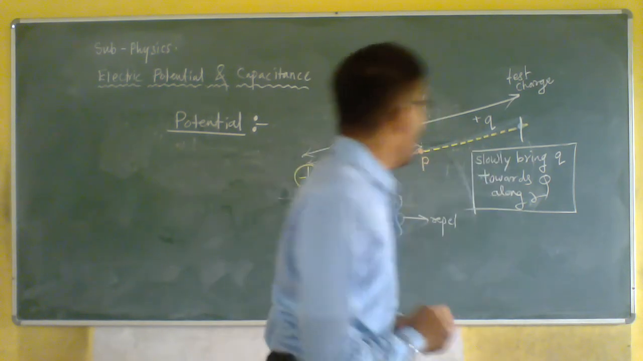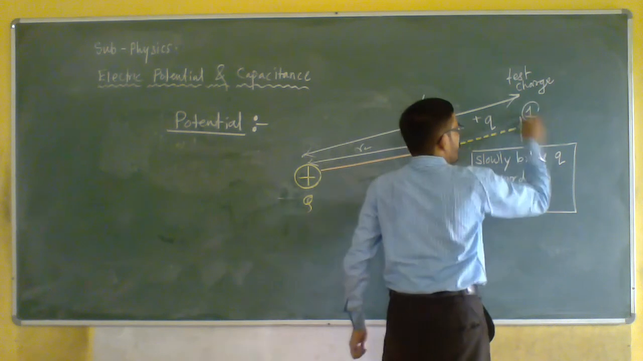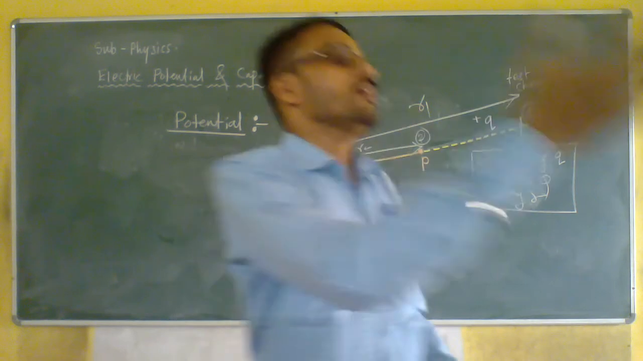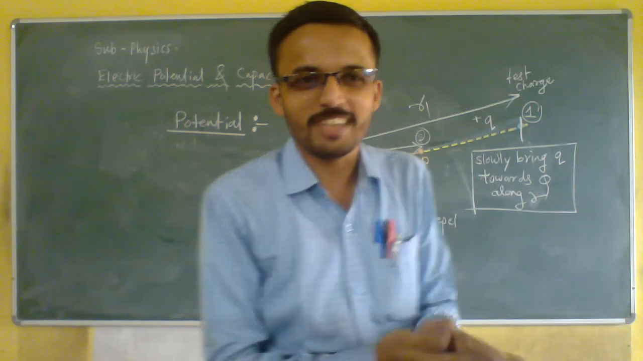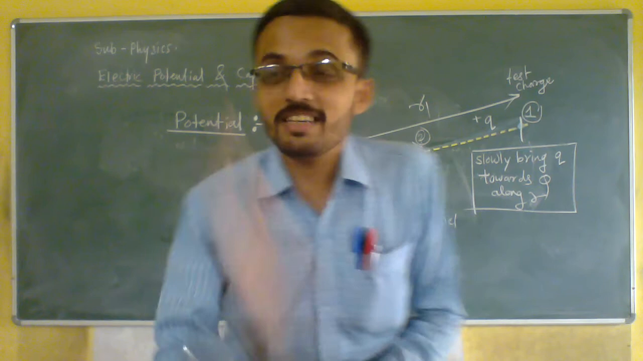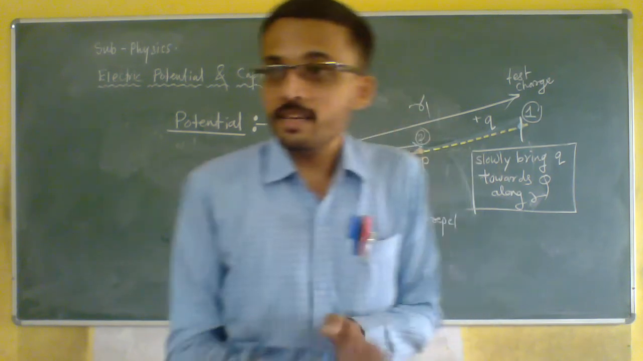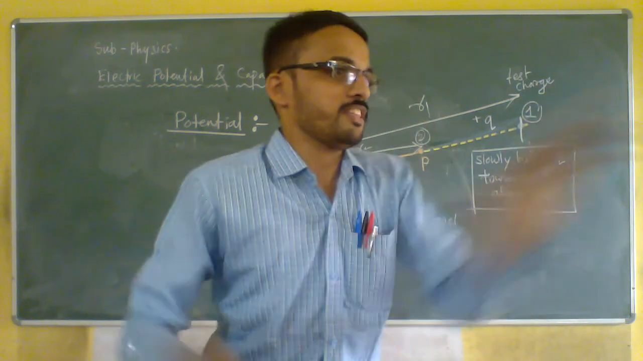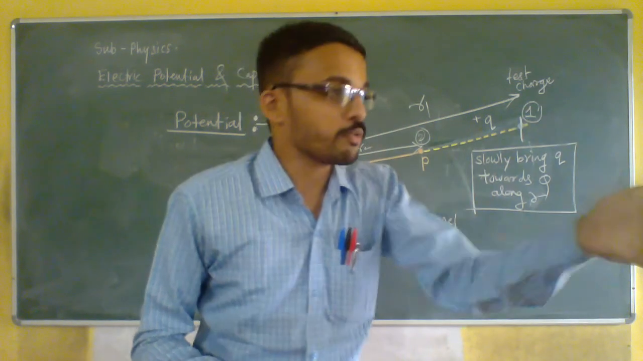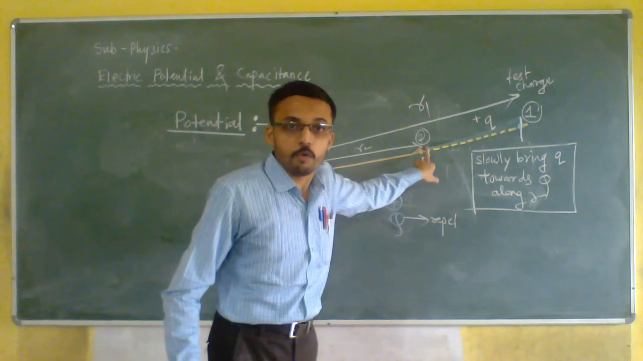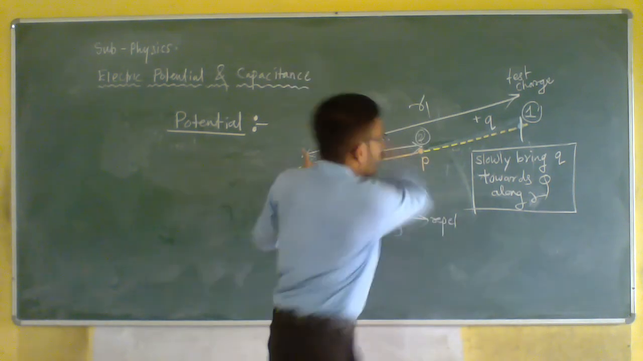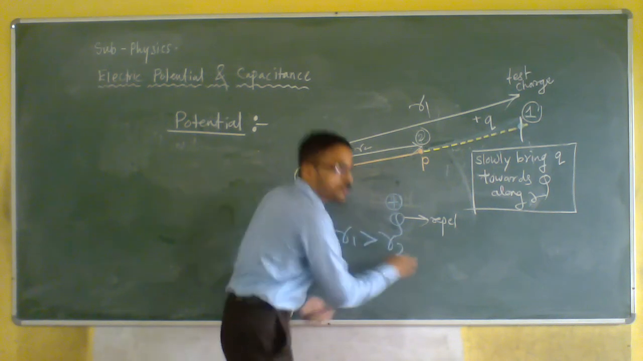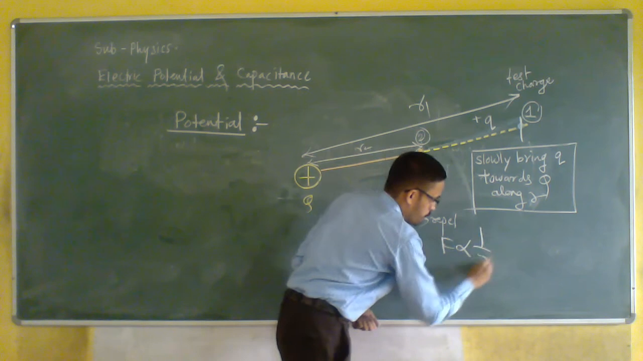Now tell me, I will call this point 1 and this point 2. Let me ask you one question, of course to both my online and offline students. What will be the force at 1 and 2? Which will be more? That is your question. Which force will be more? Of course, force at 2 will be more than force at 1. Why? Because R1 is greater than R2, and force is inversely proportional to R square.